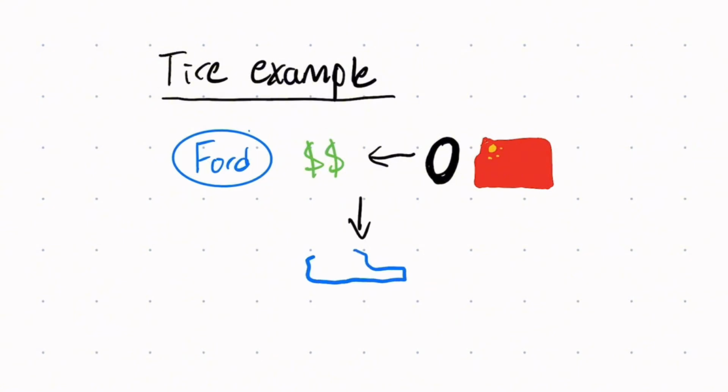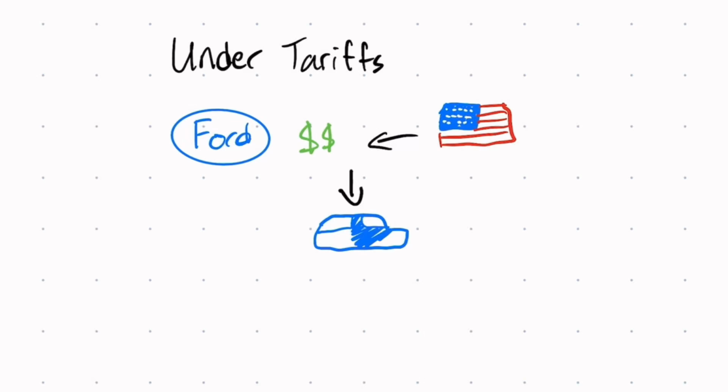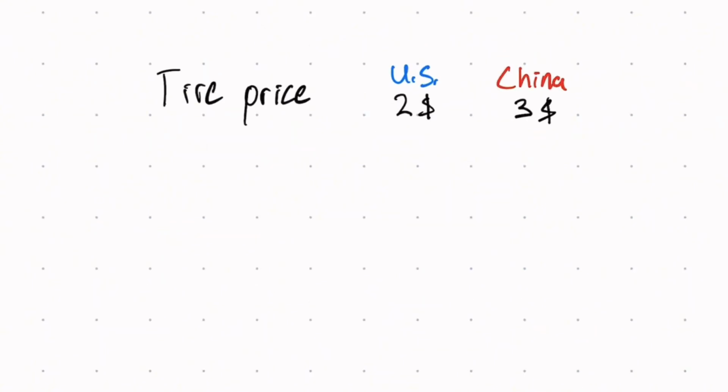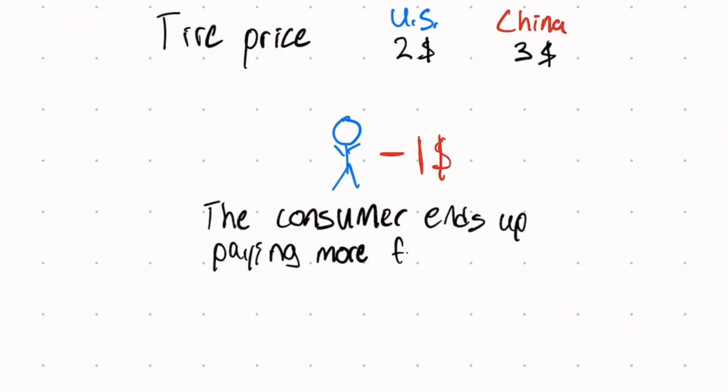In this hypothetical example, let's say the cars cost $5 with the price of $1 tires from China. Under the tire example, after Obama's tariffs were enacted, Ford would still have to buy tires, but instead it'd be cheaper to buy American tires at $2 a tire to make the same car, but the price for the same car would go up by $1 because the other costs stayed fixed, but their tire cost went up. Over time, the tire price in the U.S. looked cheaper than China, but the consumers did not know they were paying the quote-unquote invisible tax caused by the tariff. So in the end, the customer ends up paying more for the domestic goods.